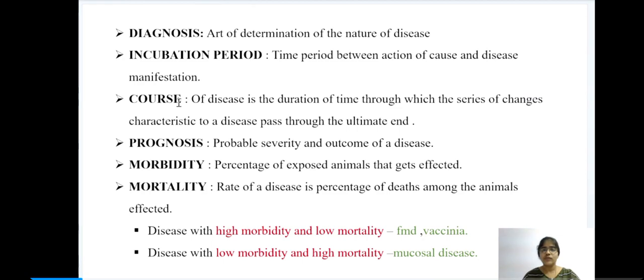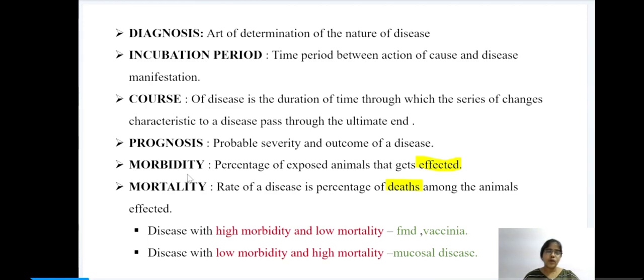Next, course of disease. Course of disease is the duration of the time through which a series of changes, which are characteristic to a particular disease, pass through to the ultimate end. Next is prognosis. Prognosis is the outcome of a disease.